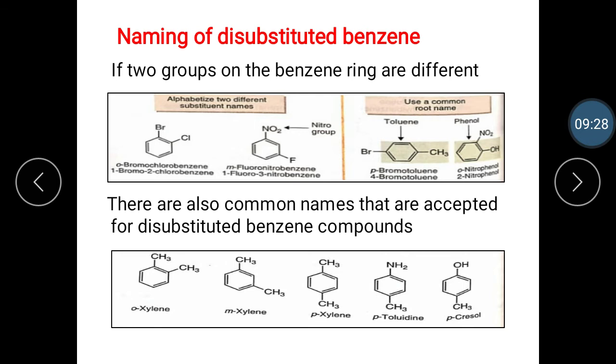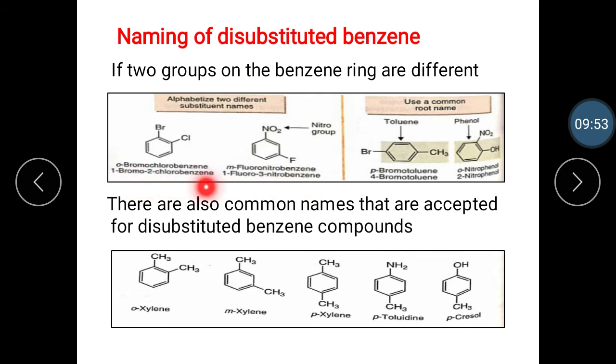Let's see here the benzene ring where the two groups are different, and the name of this compound is 1-bromo-2-chlorobenzene, and the next example is 1-fluoro-3-nitrobenzene.